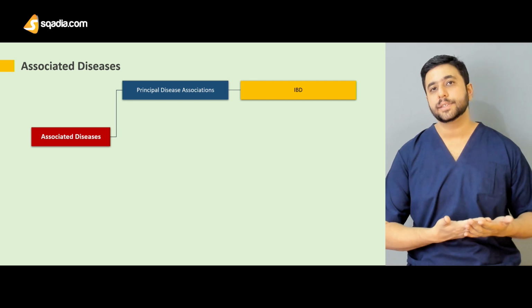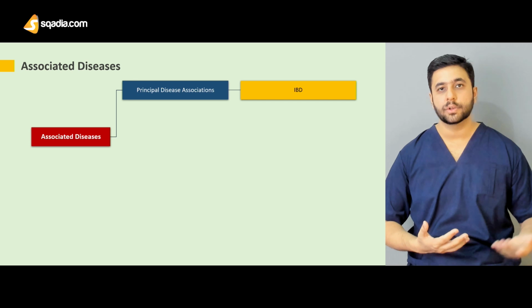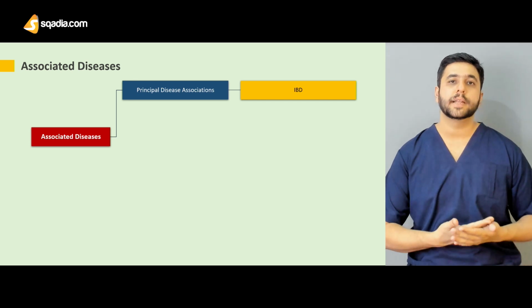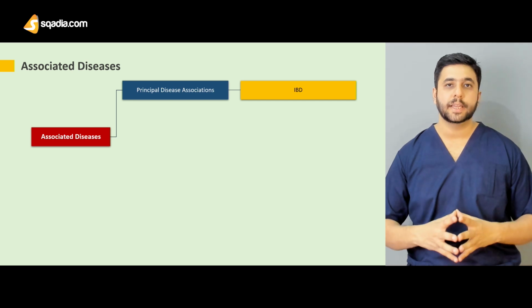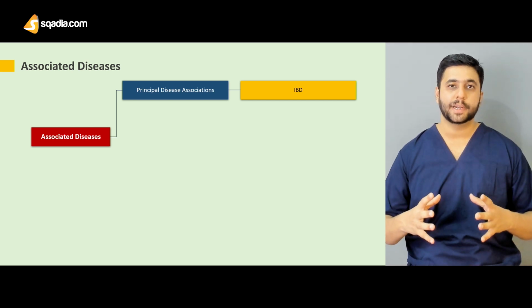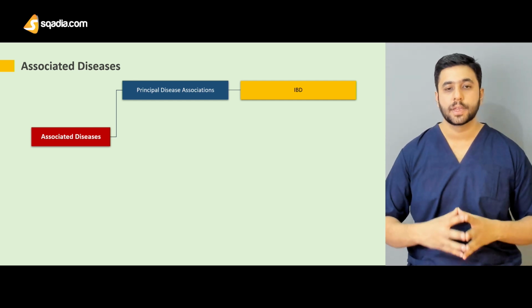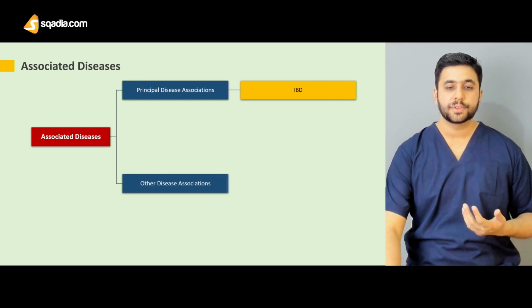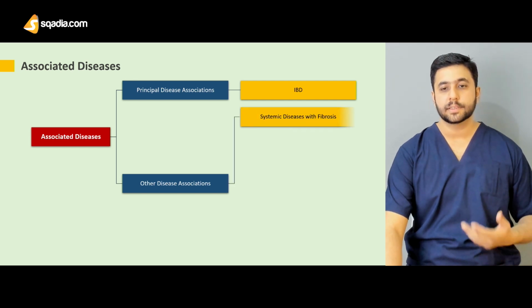Similarly, patients who have primary sclerosing cholangitis along with ulcerative colitis are found to have an increased risk of cholangiocarcinoma, which is the cancer of the common bile duct or the hepatic duct, along with cancer of the gallbladder. So basically the take-home point is that if both of these diseases are present simultaneously in a person, then that eventually carries a worse prognosis.